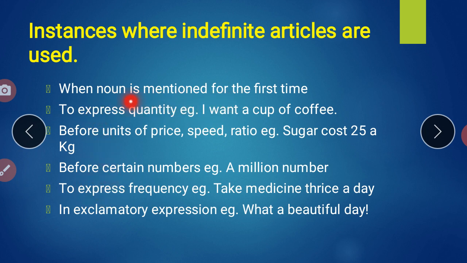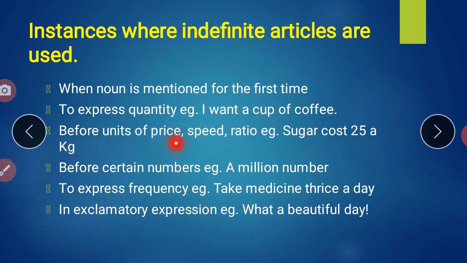We'll see. When a noun is mentioned for the first time, an umbrella, a bed. So this is what it is: an umbrella is lying on the floor. So while we are introducing the noun, we have to use a or an there. We can use it with the starting or introductory noun. To express quantity, just like the example given here: I want a cup of tea. Find it, student. I want a cup of tea.